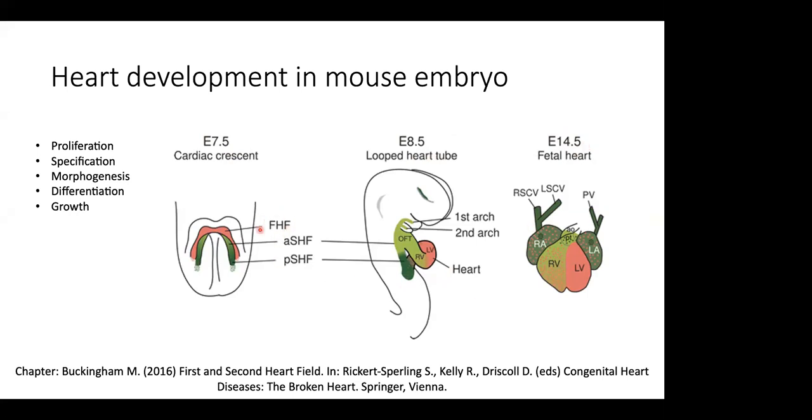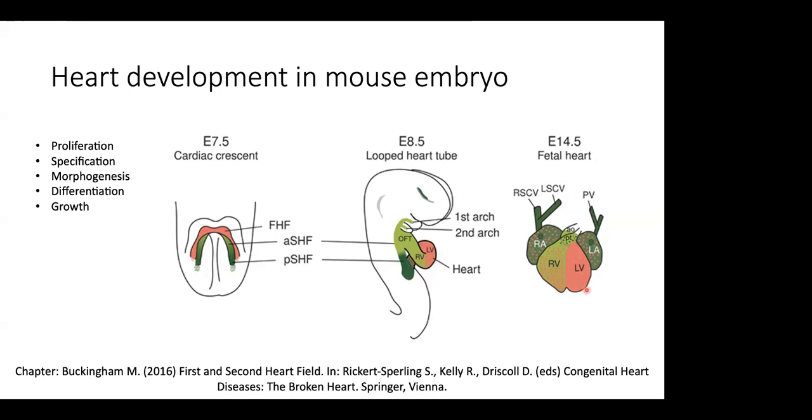So as you can see, the first heart field, which is red in color, majorly gives rise to the left ventricle. And it has also been shown experimentally that the proliferative capacity of the cells in the first heart field is very limited, which is probably why the folks in the field hypothesize that, because of this limited proliferative capacity, the first heart field cells can only give rise to a smaller structure, which is the left ventricle.